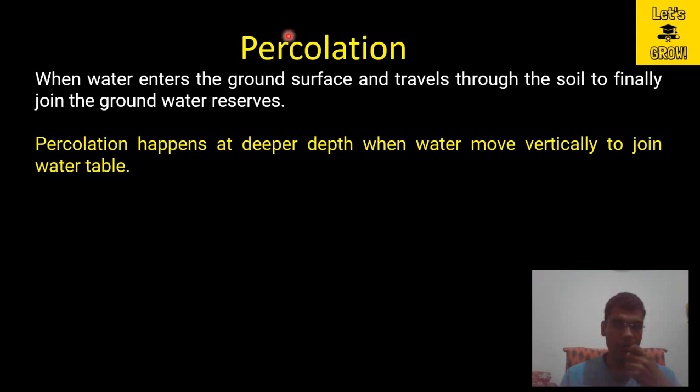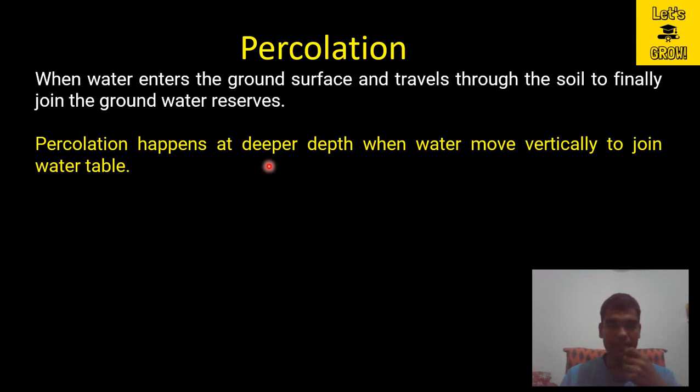Now we will talk about the term percolation. When water enters the ground surface and travels through the soil to finally join the groundwater reserves. So what do we mean by percolation? Whenever a precipitation event occurs, when the water infiltrates into the ground from the ground surface, it is known as infiltration. But at a later stage, at deeper depth, the term changes into percolation, when the water will ultimately join your groundwater table.